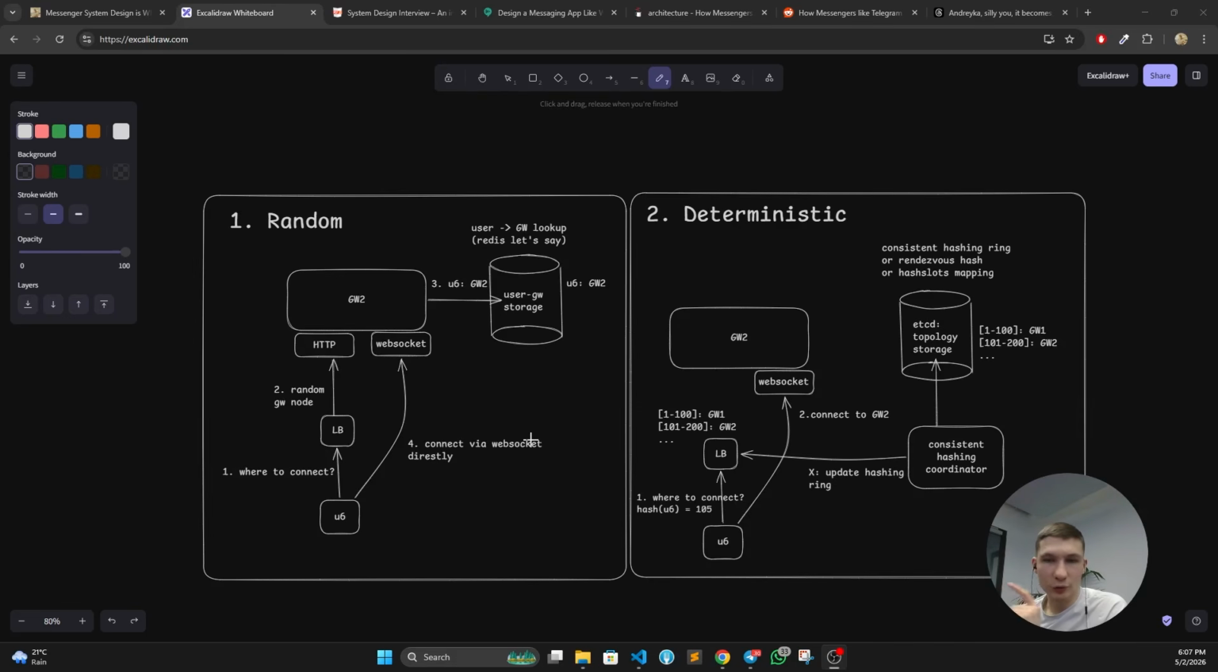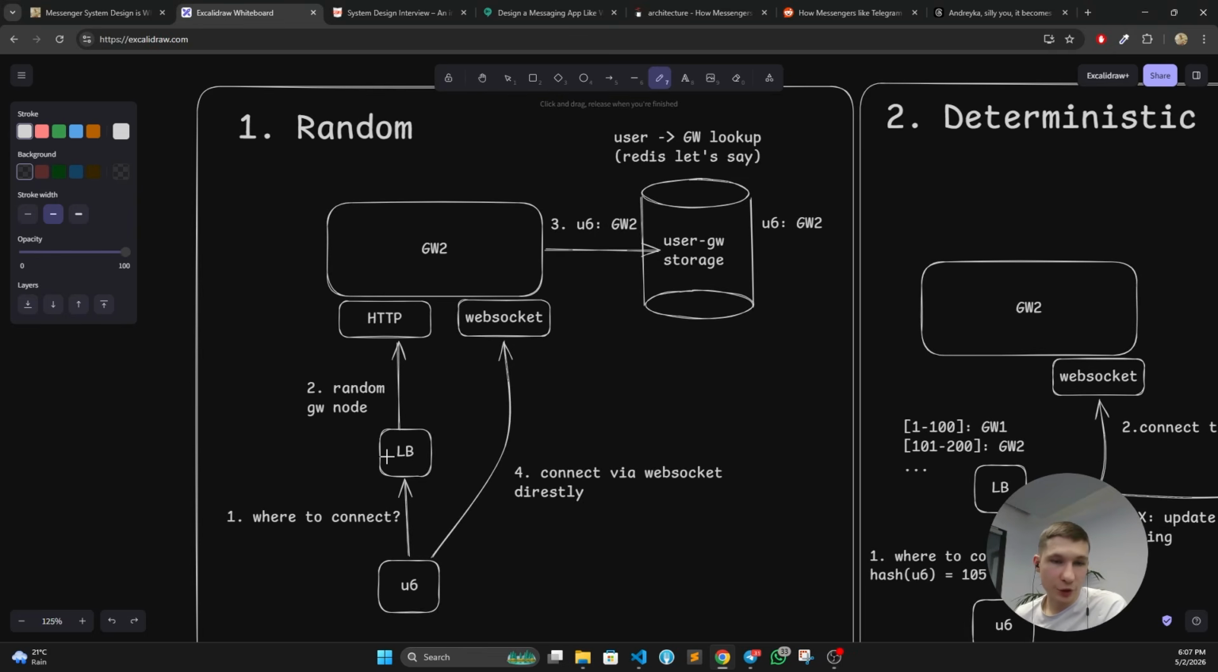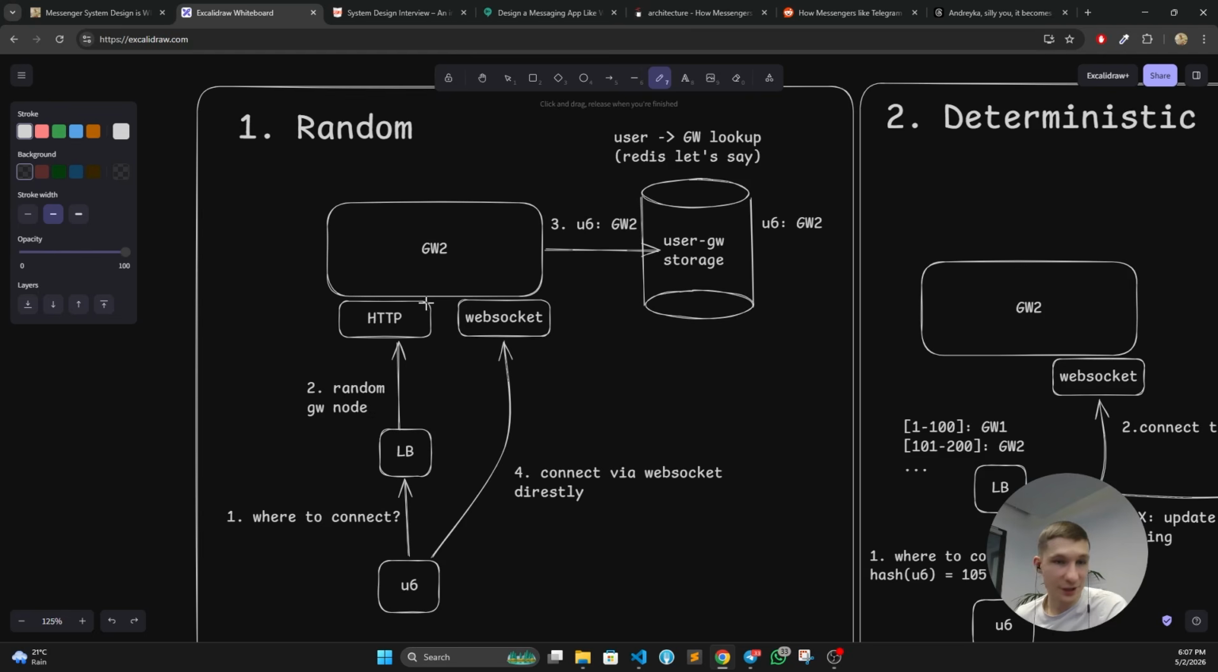One more thing that I would like to discuss beforehand is how we are going to connect to the real-time WebSocket server called gateway node. So mainly we have two ways of doing that. First one, I call it random. So how it works: user client, user 6 in this case, connects to the load balancer to the gateway node HTTP endpoint.